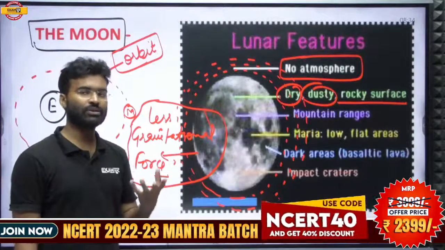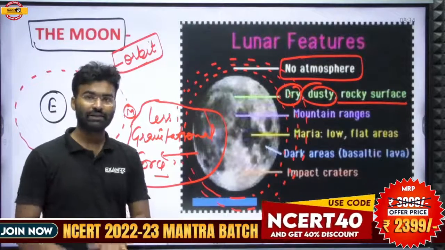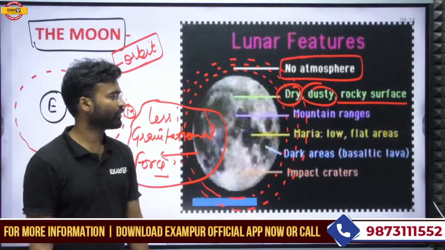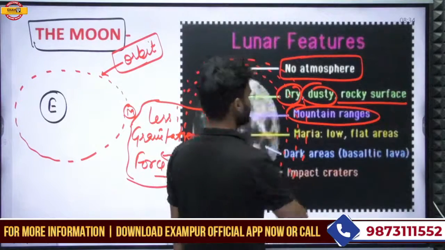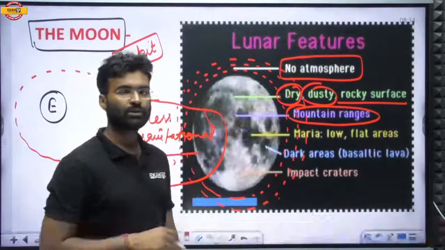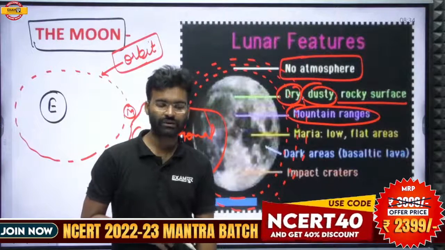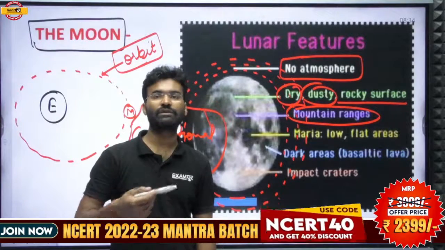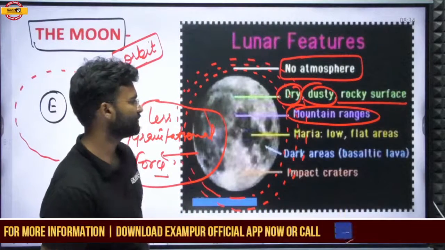There is dust on the surface of the moon, and the rock surface. A rock structure is formed. There are also many mountain ranges on the moon. So the moon surface is uneven, and there are mountain ranges.